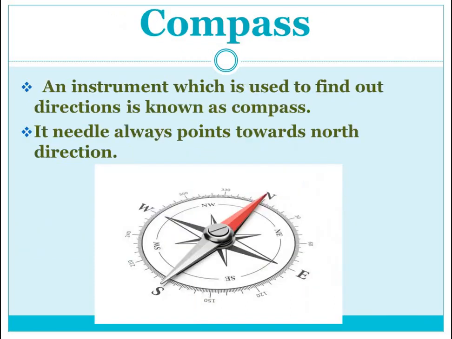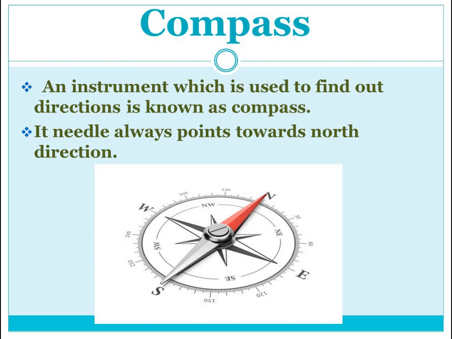Next is the compass. If we are talking about directions, we must know about the compass also. What is a compass? An instrument which is used to find directions is known as a compass. And how can we find them?